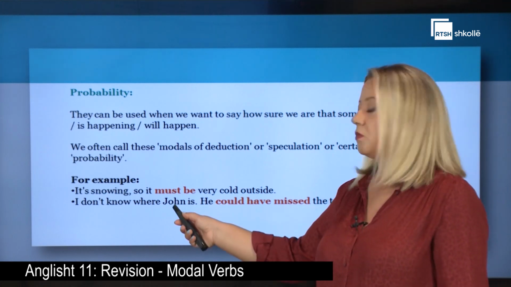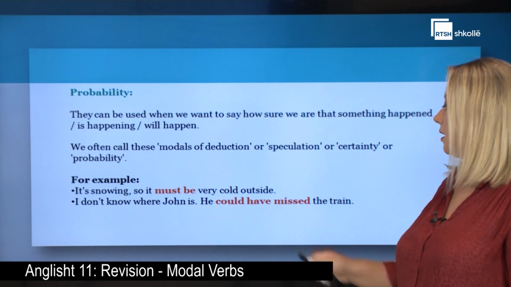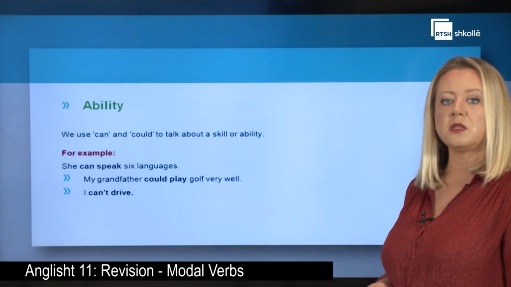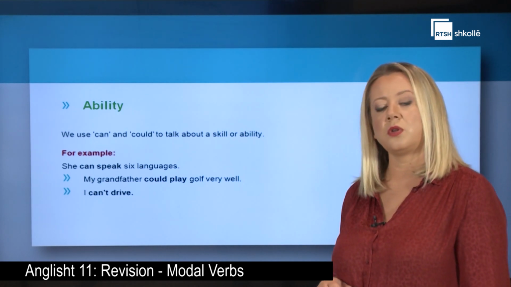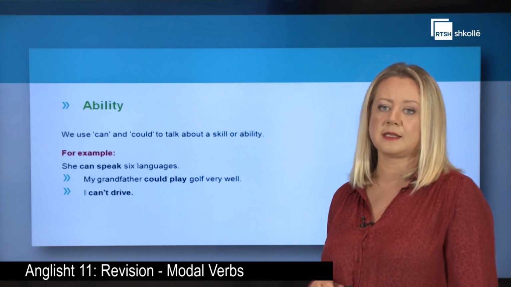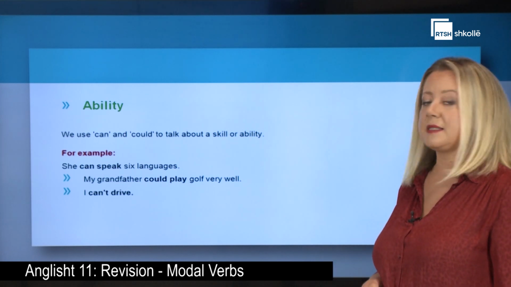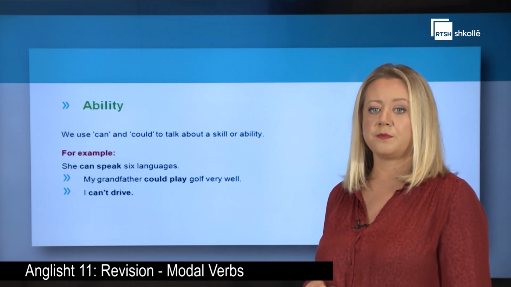I don't know where John is. He could have missed the train. Here we have speculation. The modals of ability. We use can and could to talk about ability or a skill. For example, she can speak 6 languages. I can't drive.